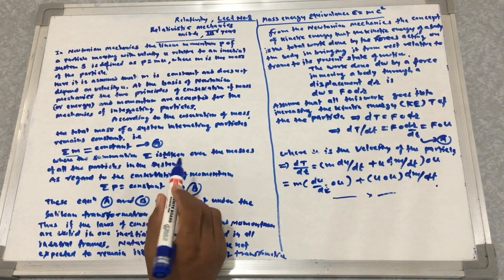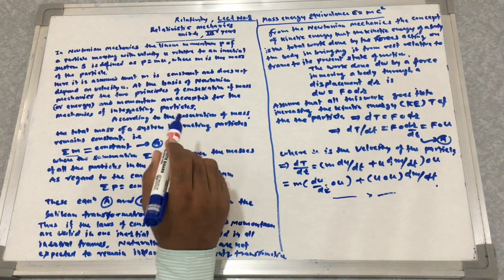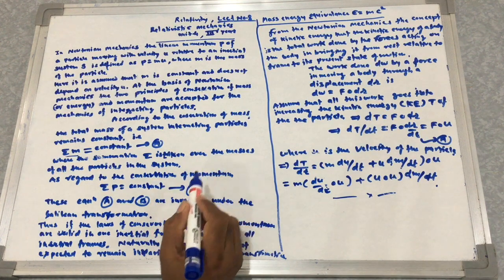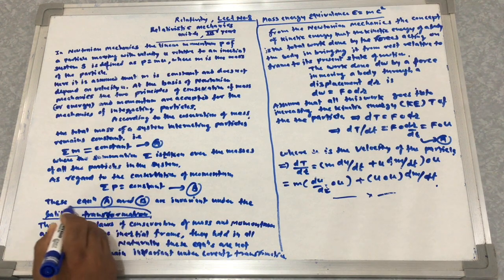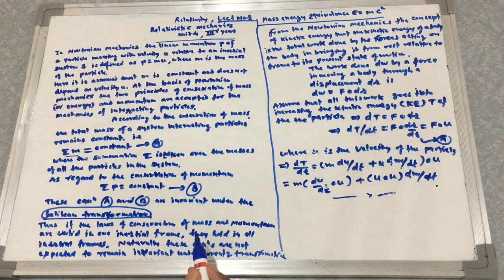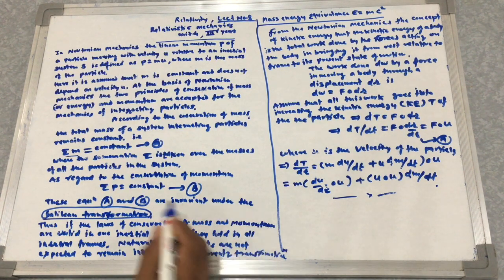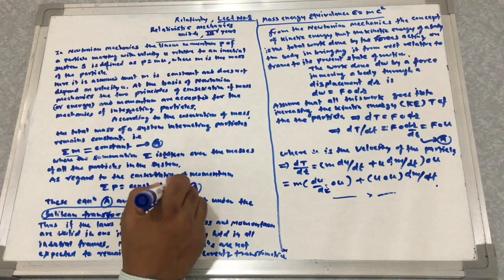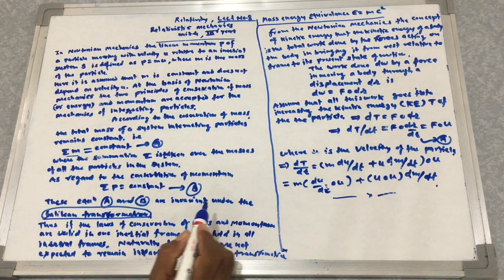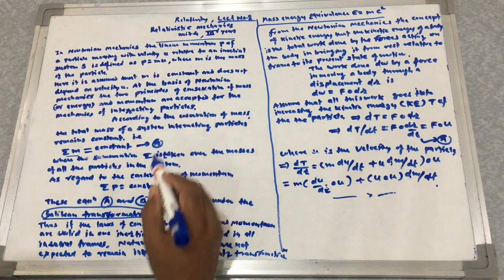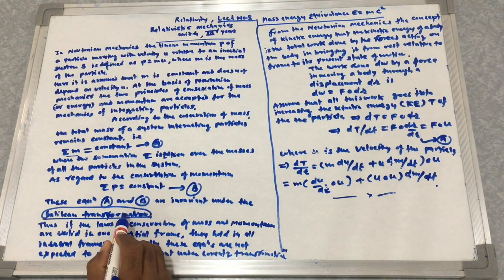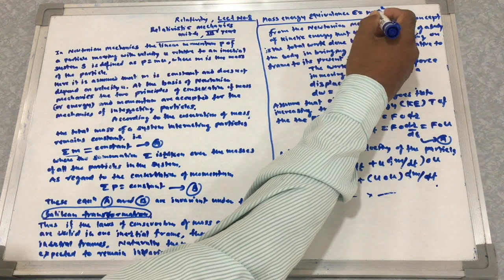These equations are not invariant under the Lorentz transformation. The Galilean transformation is important here. Then comes mass-energy equivalence, E equal to mc square.